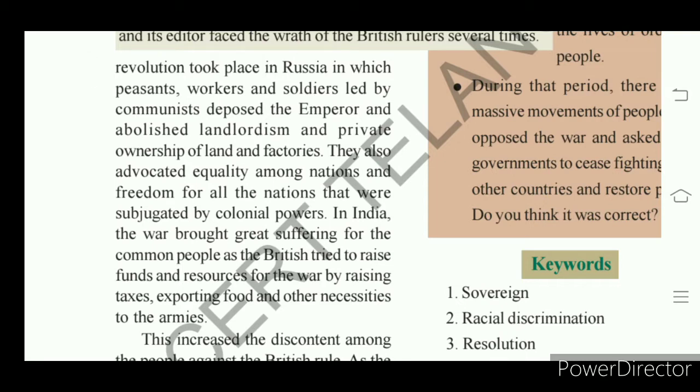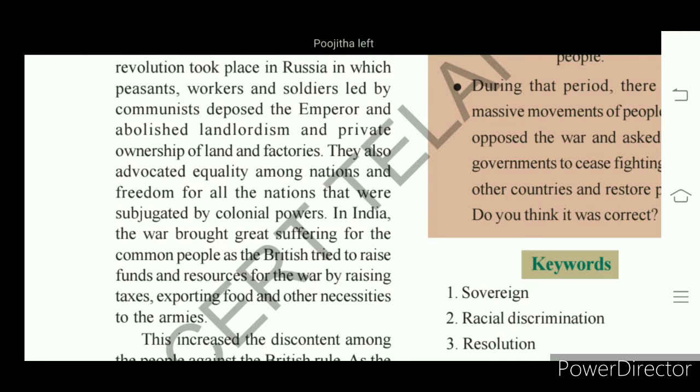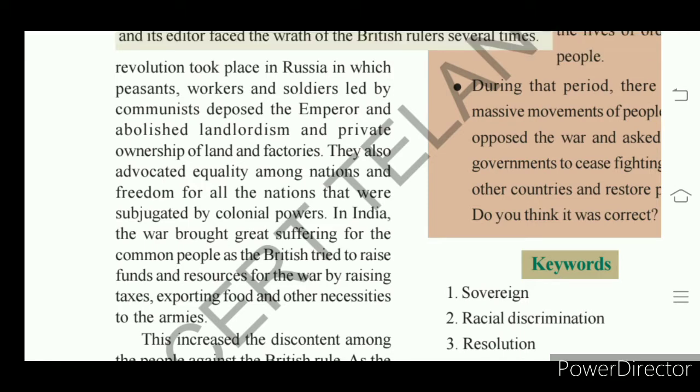It means during the World War One time, many of the nations belonging to Asia and Africa were under colonial rule. So Asian and African countries were subjected to colonial rule, and they were in a situation to come out of it. They wanted freedom from colonial rule.